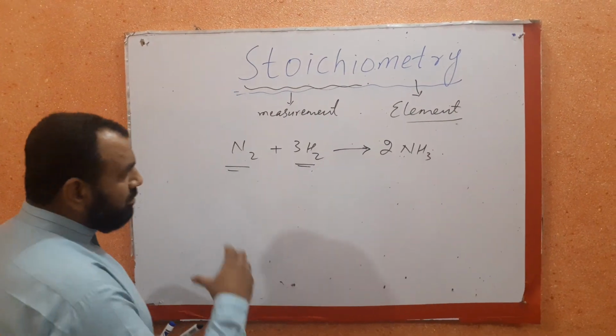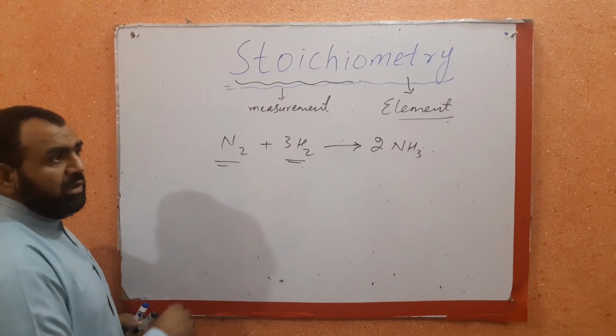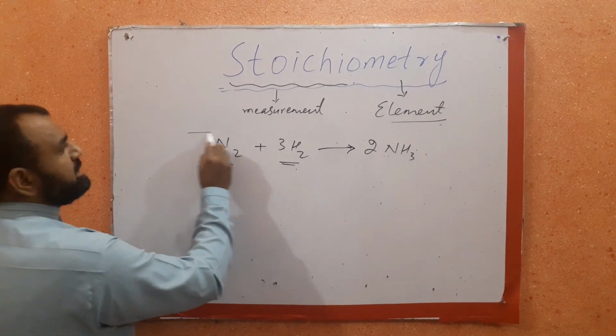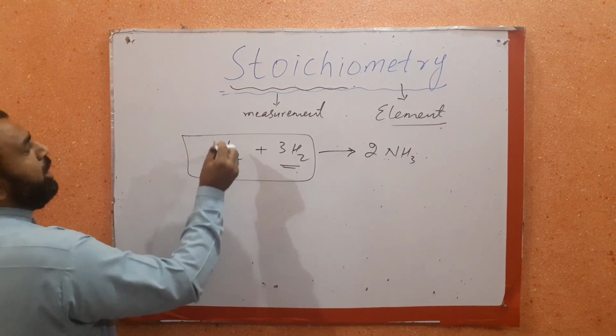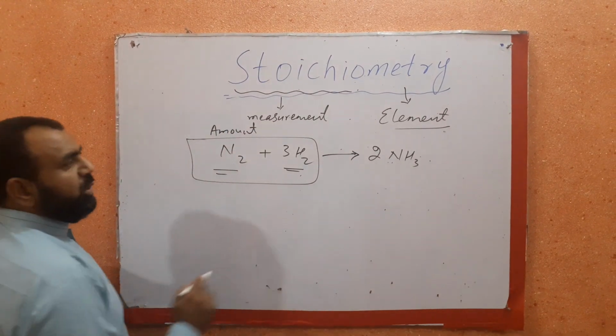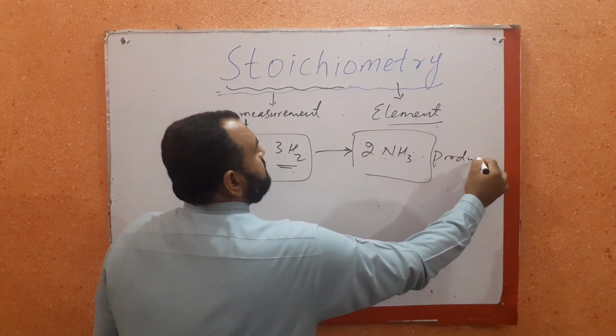Basically, whenever we talk about calculations in chemical reactions, we have to discuss how many amount of reactant we have, and from it we can form how many amount of product.